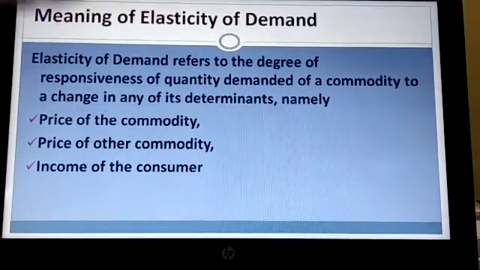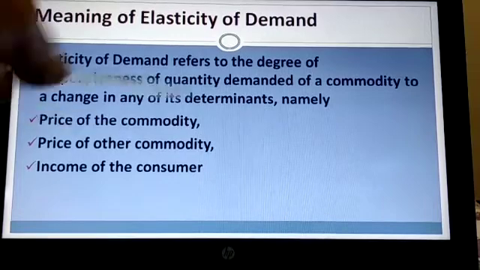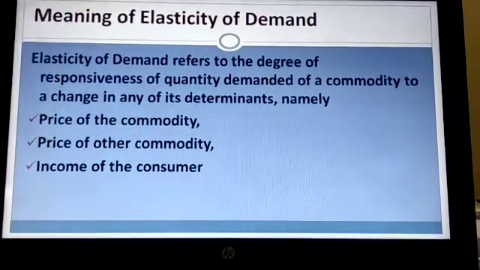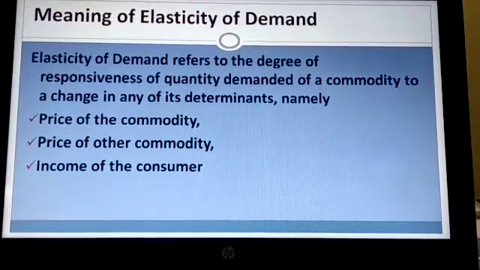First is the price of the commodity, the most common factor. Second is price of other commodity. When we talk about other commodity, there are two kinds: substitute goods and complementary goods. We have studied price of other related goods. And the last one is income of the consumer.